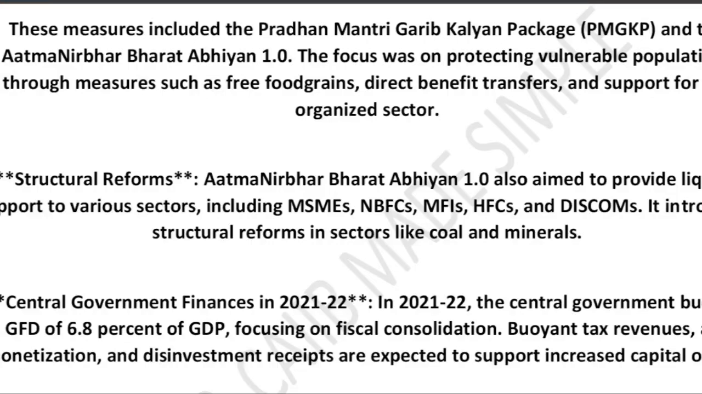The first one was the Pradhan Mantri Garib Kalyan Package, PMGKP. During COVID-19, one of the biggest priorities was to protect the poor and the vulnerable. This package provided free food grain, direct cash transfer to women, and support to workers in the organized sector. The idea was very simple: give immediate relief to people affected by lockdown and job loss.